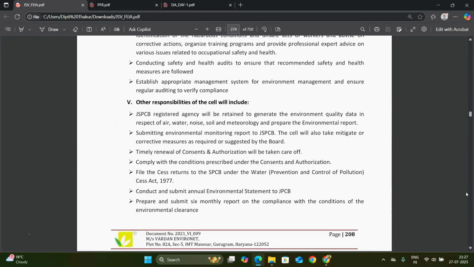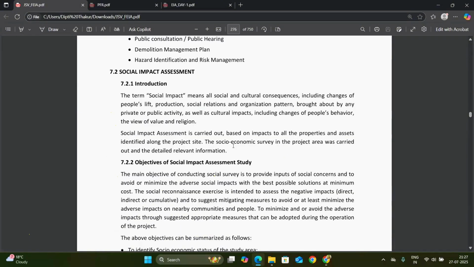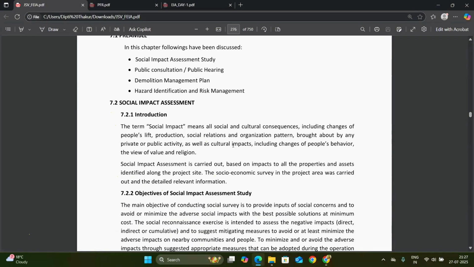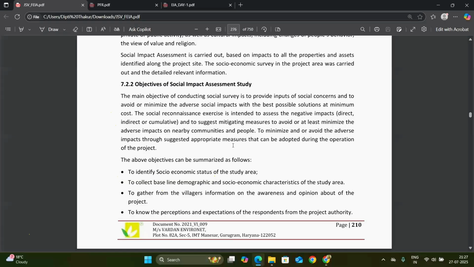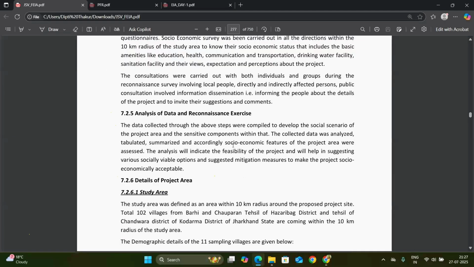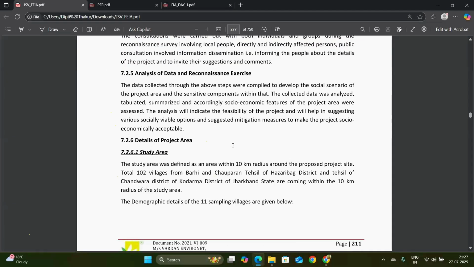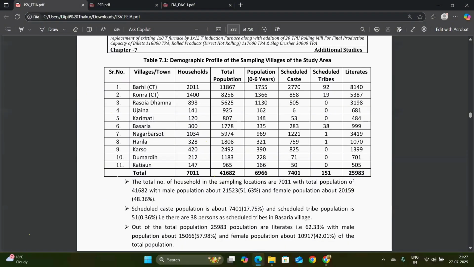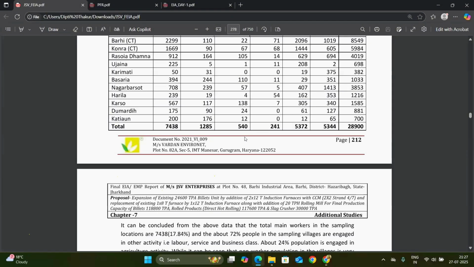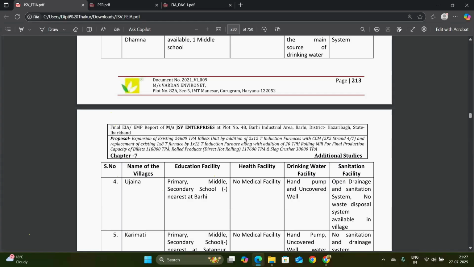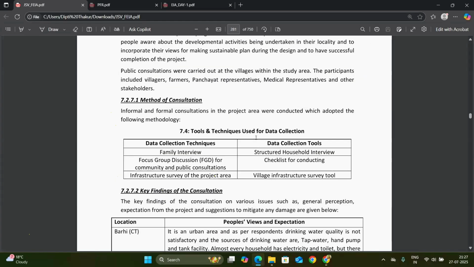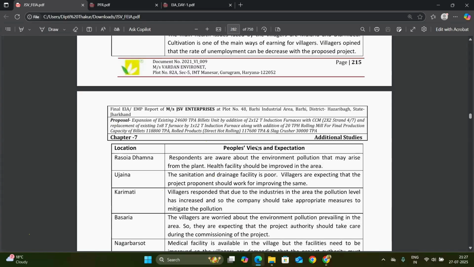So the next is chapter 7. This chapter 7 is public hearing and the social impact assessment. The social impact assessment, data recognition exercise, the project study area, demographic profile. So based on chapter 3 and chapter 4, we have to take care of chapter 6 and chapter 7.